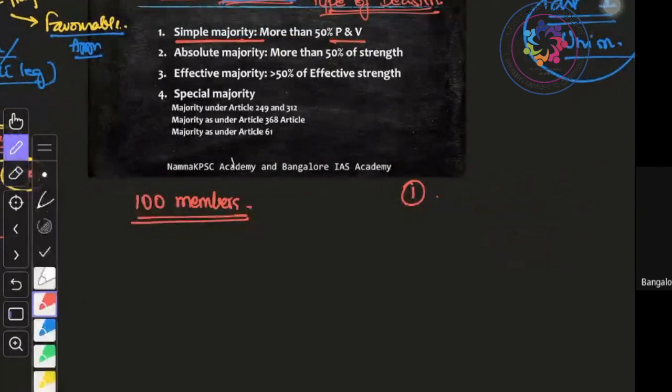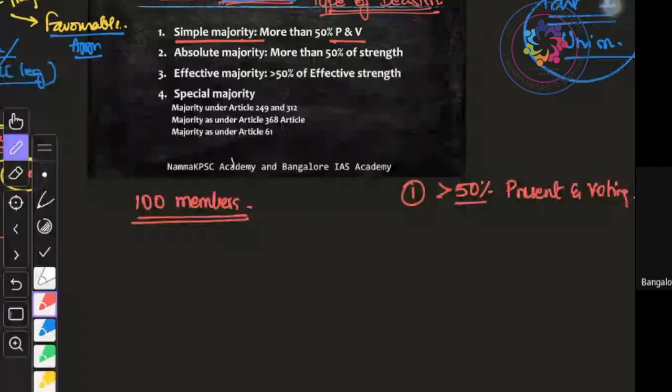So what is simple majority? More than 50%. Please remember this because it gets a little confusing later. So I have put all of them together for better clarity. More than 50% of present and voting. So that is simple majority.